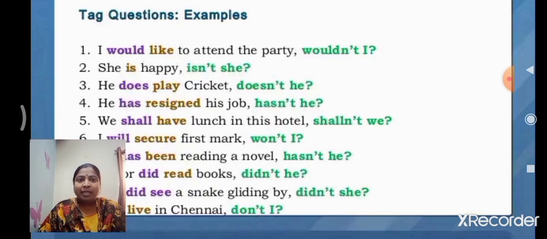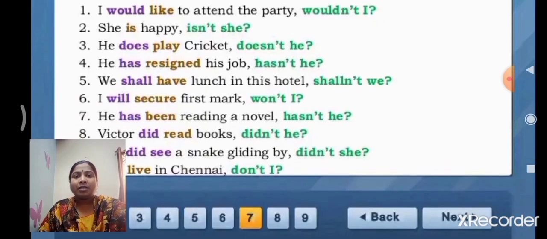He does play cricket. Does is the auxiliary verb. There is no negative sense in the statement, so we put not. And we put the pronoun of the subject, he. Doesn't he? And put the question mark. Okay. Got it, children? Can you understand, children?